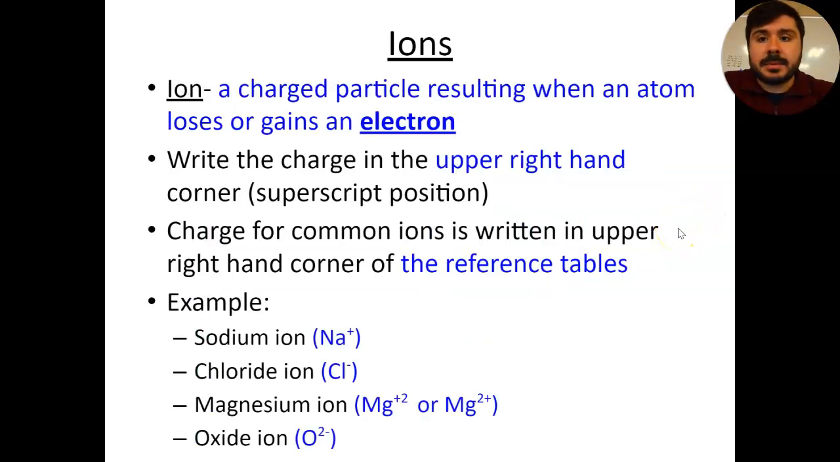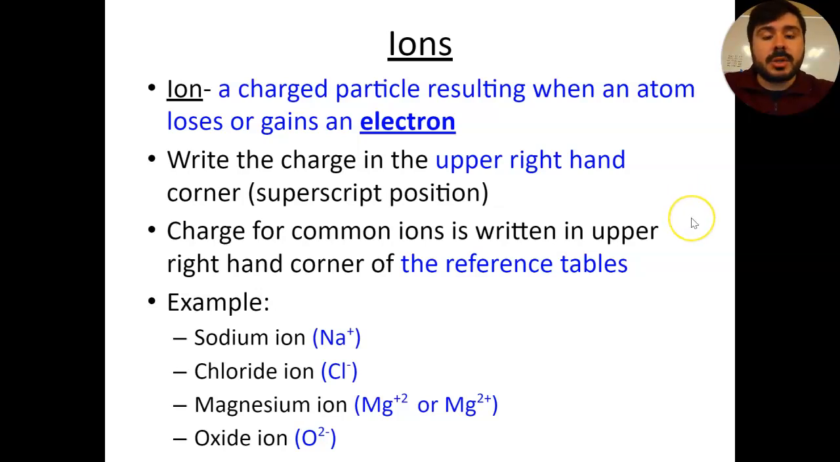Now, ions, I don't really want to spend too much time talking about them because that's going to be saved for one of our chapters coming up in the near future. But ions are charged particles that result when an atom loses or gains an electron. And more often than not, as I briefly mentioned in class the other day, the charge is going to be represented in the upper right-hand corner of that specific element or ion, in what's known as the superscript position.